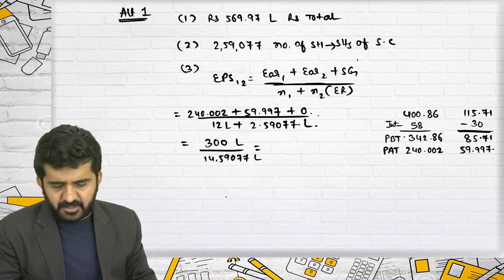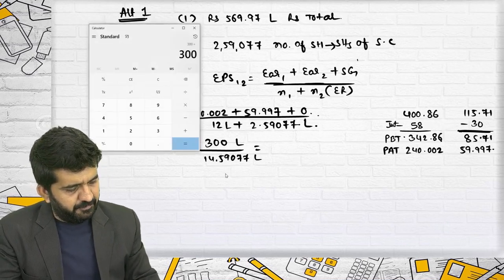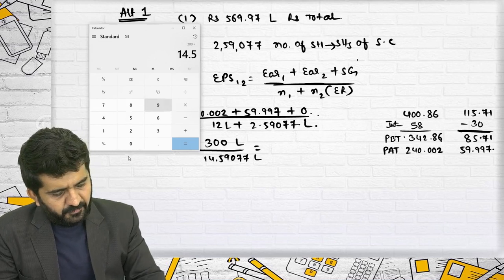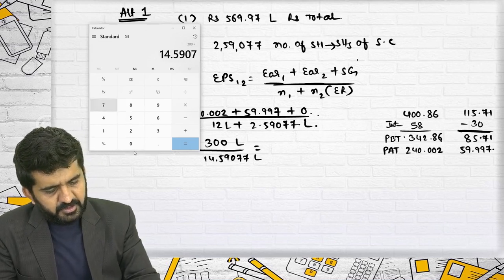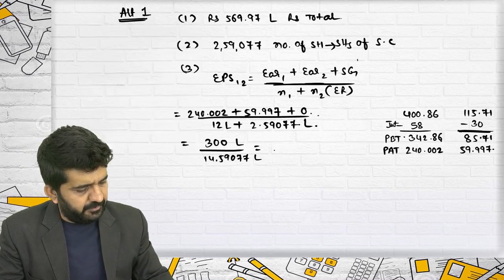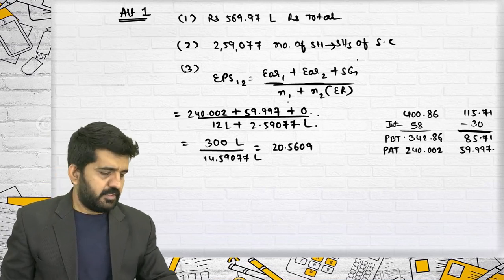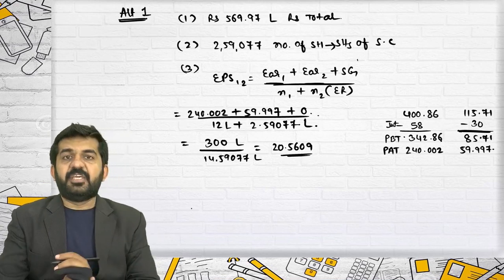This is also in lakhs. 300 divided by 14.59077 is 20.5609. This is EPS 12.